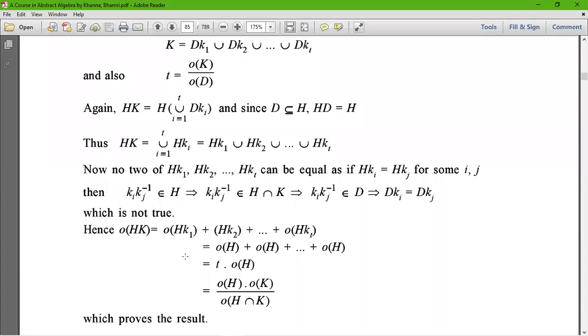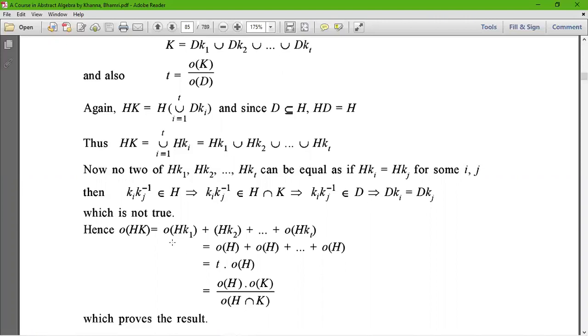Hence, order of HK equals order of Hk1 plus order of Hk2 plus order of Hk3 plus up to order of Hkt. And we already see that order of Hki is nothing but order of H. Then we can say that order of H plus order of H plus up to t times order of H. Therefore, we can write here order of HK equals t times order of H.